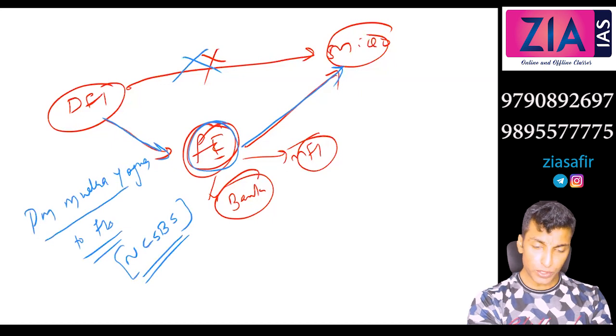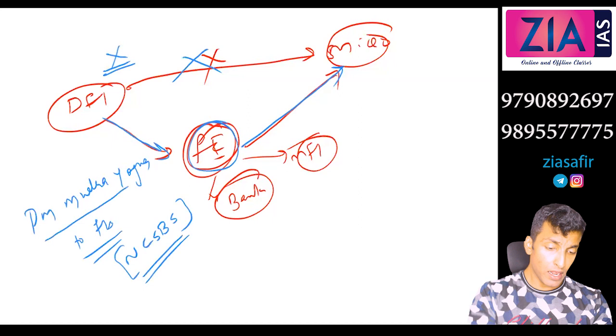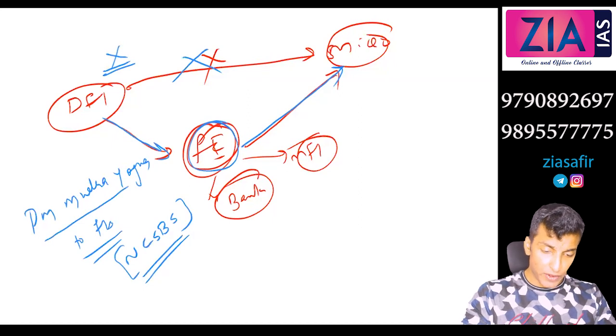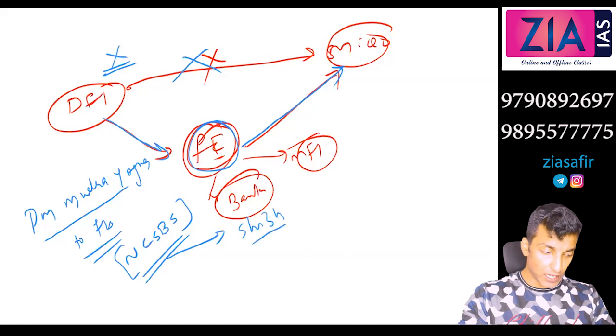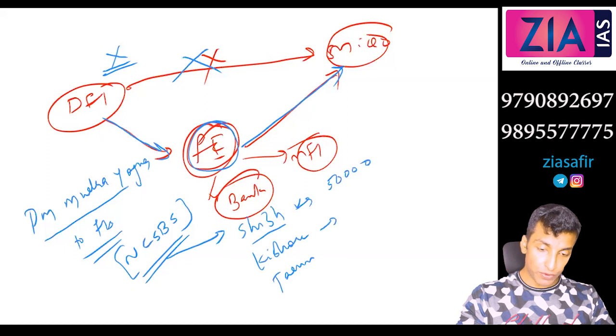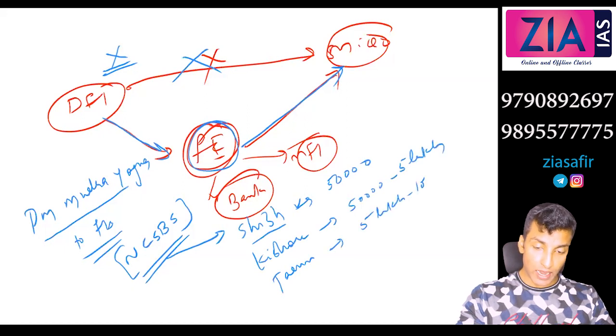Okay, so it also has some regulatory power, but that is not important. Now these loans are further classified into 3 different types. Shishu, that is the first type, then Kishore, and then Tarun. Shishu is up to 50,000, Kishore is 50,000 to 5 lakh, and then Tarun is 5 lakh to 10 lakh.